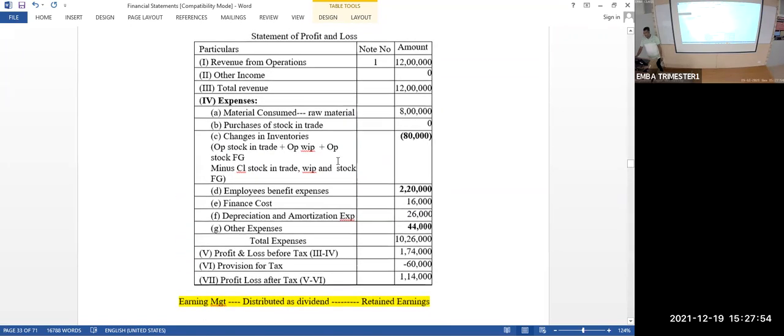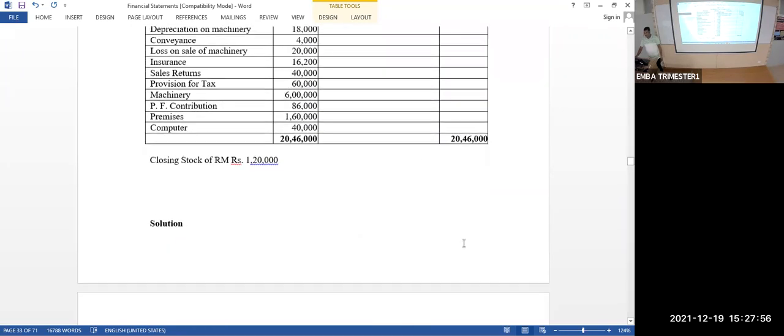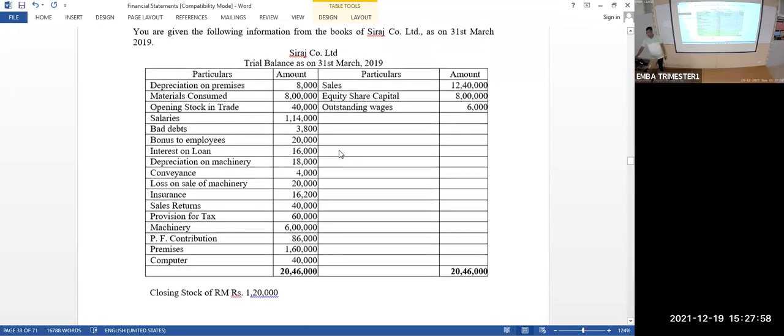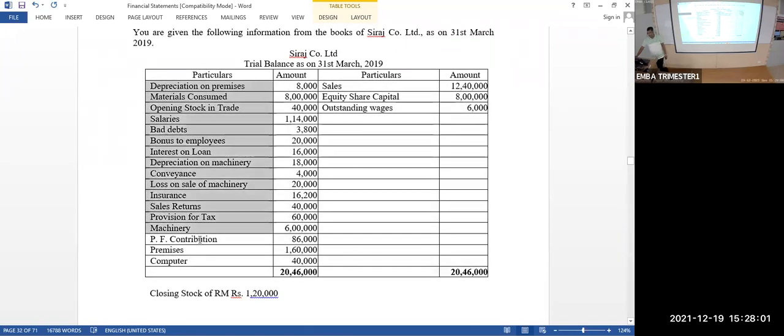Scan the given trial balance. Go through the given trial balance. Is there any information about other income? Where can you find this on LMS? You are opening the question in LMS. Which question are you opening?